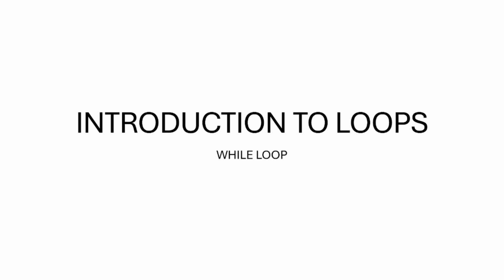Right, so the while loop is one of the three loops we have in programming or C++. So we have a while loop, do while loop, and a for loop. And loops are basically there to help us execute repetitive tasks, right? We want to execute things that will be repeating for a sequence of numbers. Sometimes you might know the exact number of times you would want to repeat some particular statement of code, or sometimes they will depend on a condition. And so today we are diving right into the while loop.